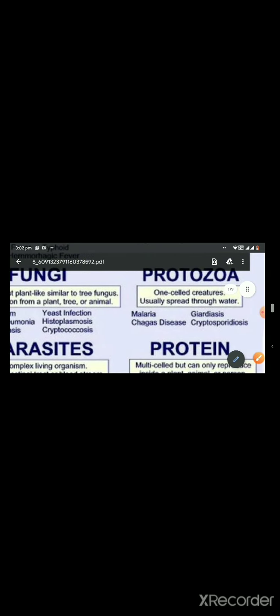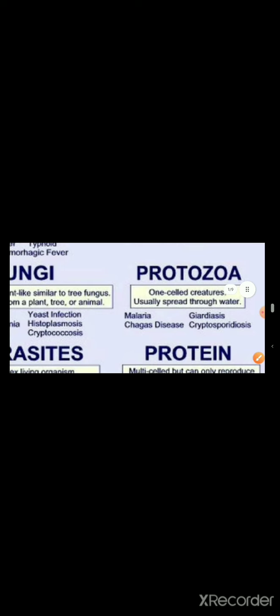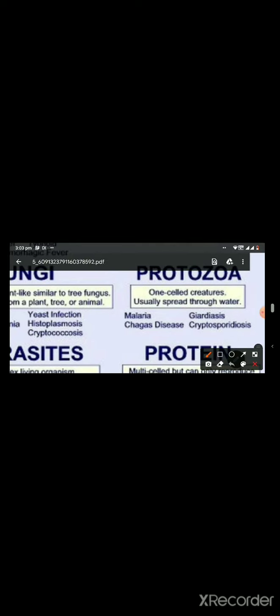Next, we'll be discussing the protozoan diseases. So, what are protozoa? Protozoa are unicellular eukaryotic heterotrophic organisms and they lack a cell wall. So, the first protozoal disease we will be discussing is malaria. Malaria is caused by Plasmodium and it is transmitted by the bite of an infected mosquito.